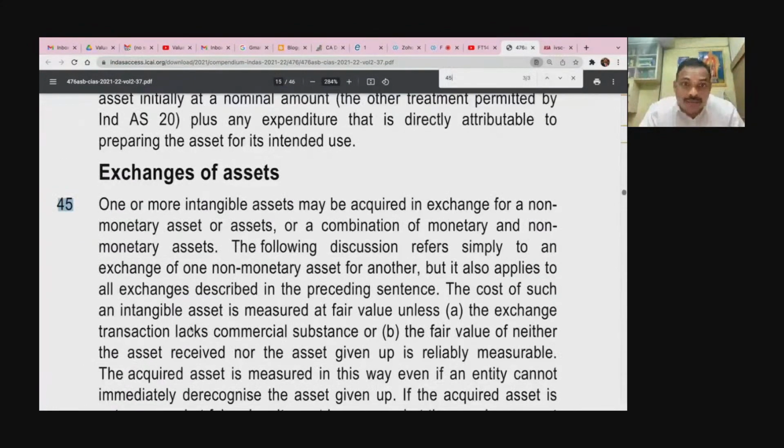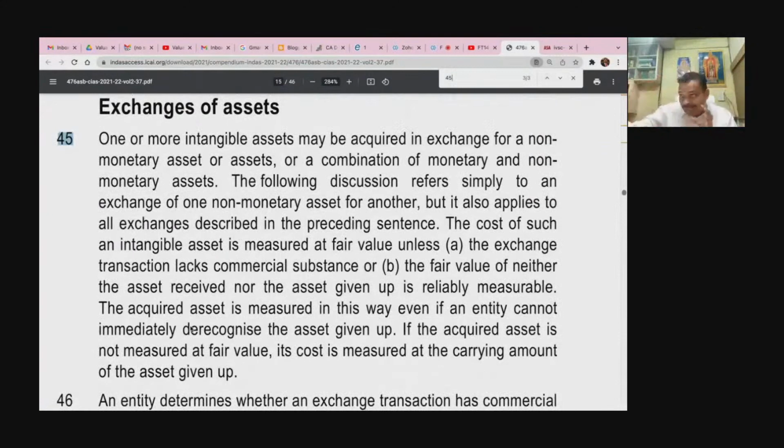Exchange of assets. See, for an intangible asset, you get an intangible asset and you give shares. We'll presume like that. So what comes in? Intangible asset. What goes out as shares? Equity. Now, how many shares you will give? So both are, one is a non-monetary asset.